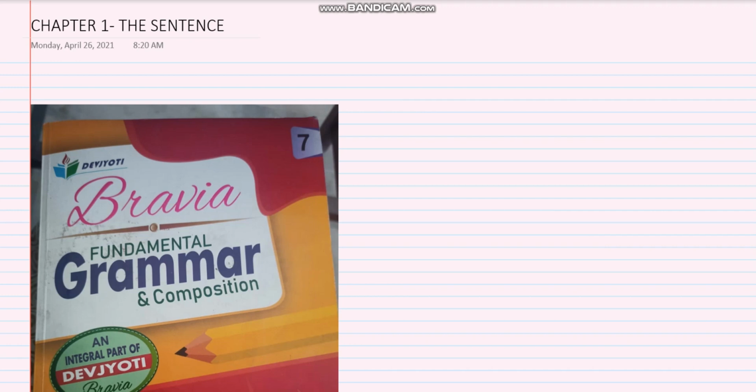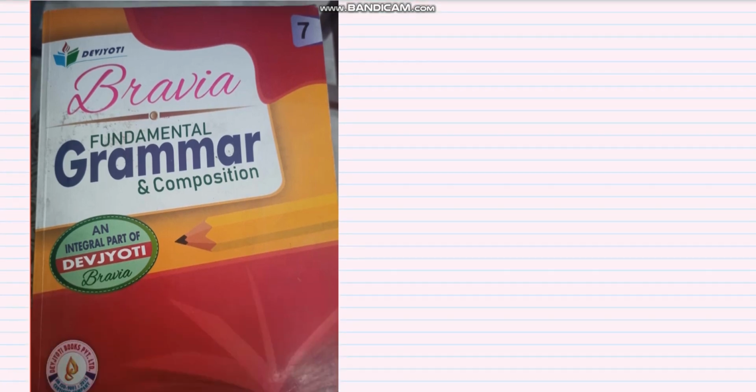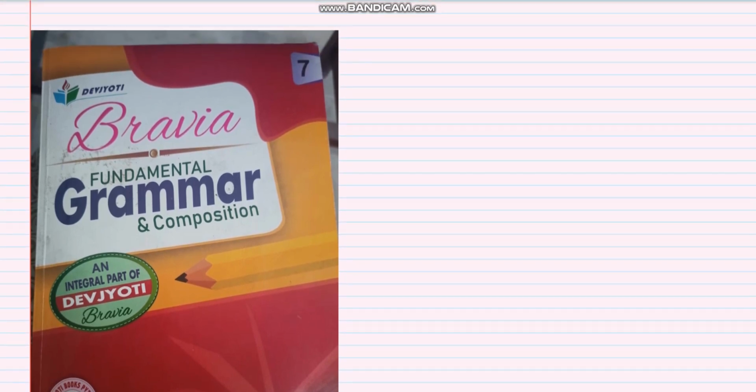So, today we are going to start with the very first chapter from our Bravia book. Now, see here, this is how your book looks. Bravia, Fundamental Grammar and Composition. This is book 7. Along with this, there is a workbook from which you will be doing your exercises. Now, let us move on. See here, this is the very first page, and we will be starting with the very first chapter, that is the sentence.